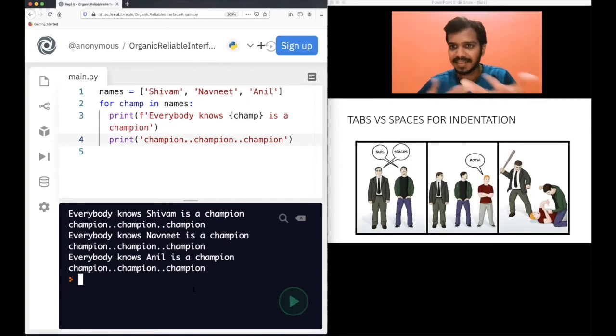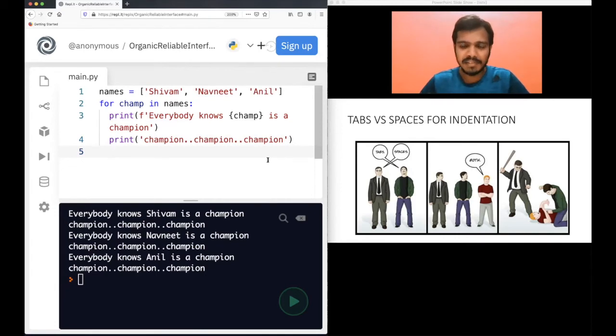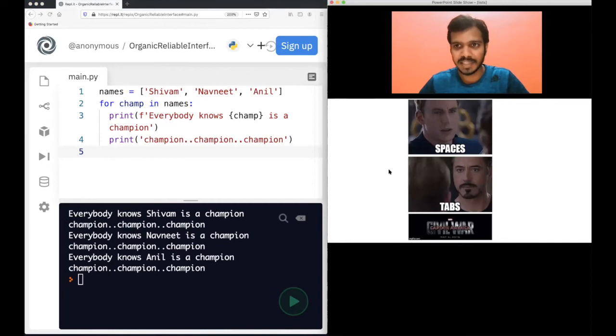Now let me also give my viewpoint on this. You can see some memes. The first guy is telling he prefers spaces. The second guy is telling he prefers tabs. Now you have a third guy who is telling that he prefers both, mixing tabs and spaces. The first two guys are beating this third guy. Why? Because in Python, it's not allowed to mix both. So you should never mix tabs and spaces in Python. I will show you some examples after some time in which you will get an error and you will understand why not to mix both.